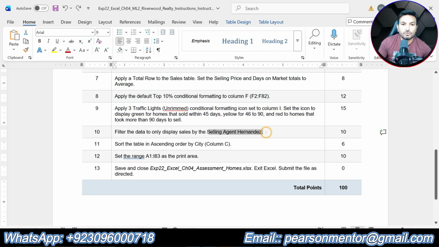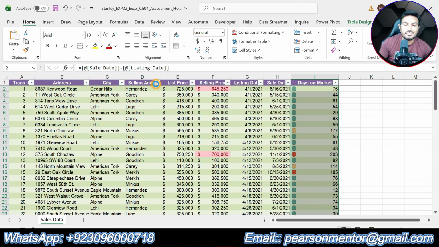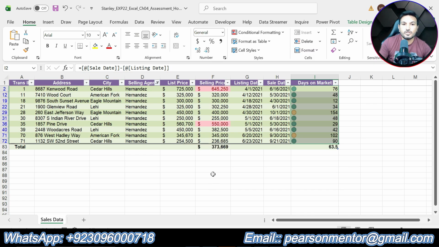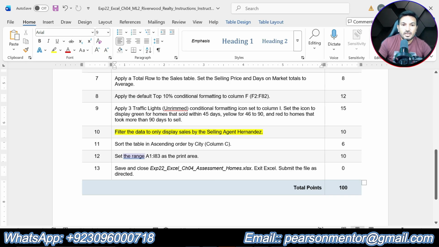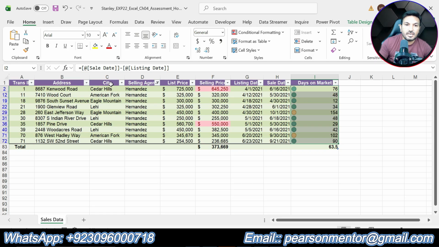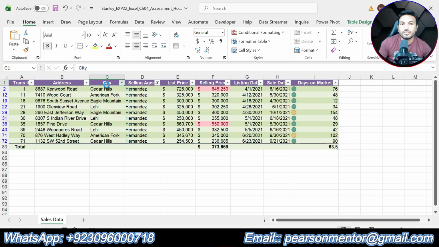So now we are supposed to do the next step, that is step number 10. Filter the data to only display sales by selling agent. Okay, we are supposed to filter the agent, unselect this and only select this Hernandez. Okay, so it will only show these names. Okay, that is step number 10. Now we are supposed to do the next step, that is step number 11. Sort the table in ascending order by city column. City column is here. Okay, sort this in ascending order, that means A to Z, this one.